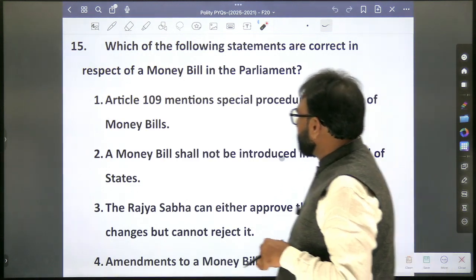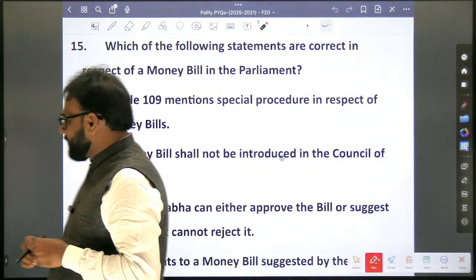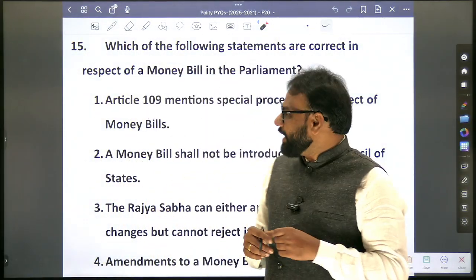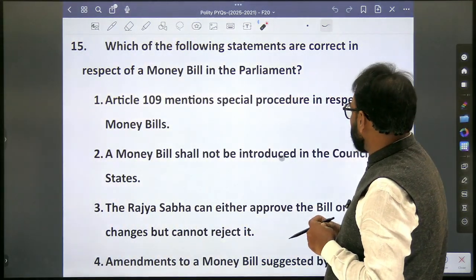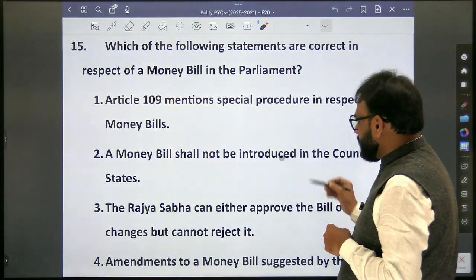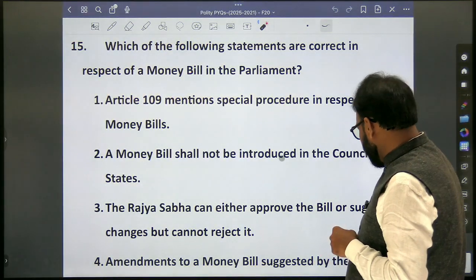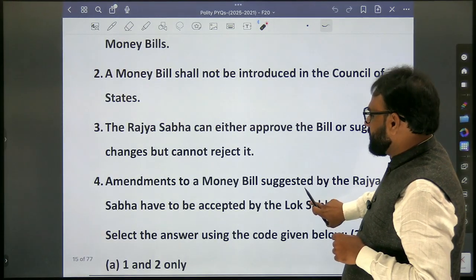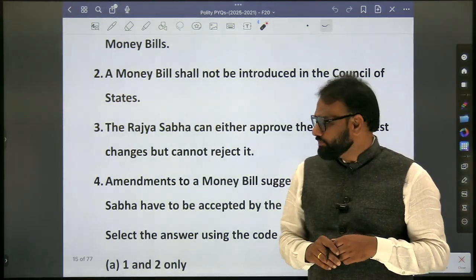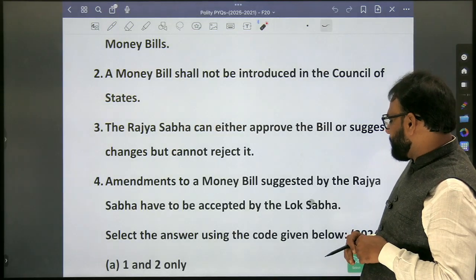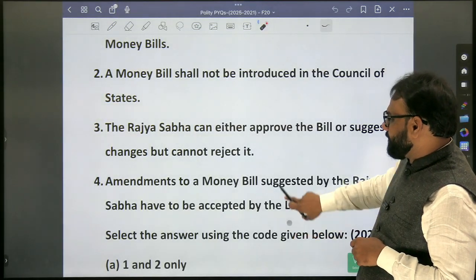Next, which of the following statements are correct in respect of a money bill in Parliament? Article 109 mentions special procedure in respect of money bills. A money bill shall not be introduced in the Council of States. The Rajya Sabha can either approve the bill or suggest changes, but cannot reject it. Amendments to a money bill suggested by the Rajya Sabha have to be accepted by the Lok Sabha.